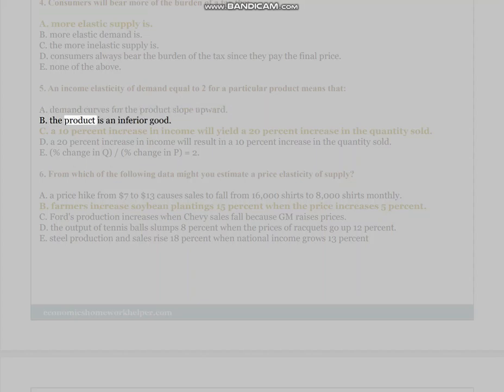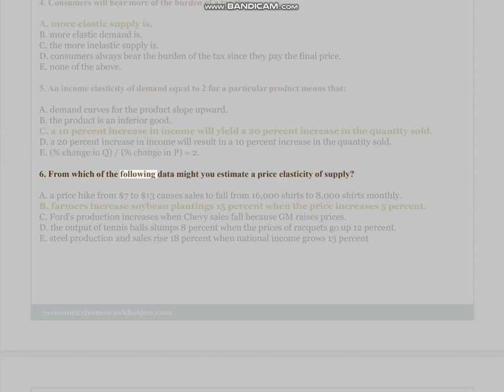B. The product is an inferior good. C. A 10% increase in income will yield a 20% increase in the quantity sold. D. A 20% increase in income will result in a 10% increase in the quantity sold. E. Percent change in Q / percent change in P equals 2.